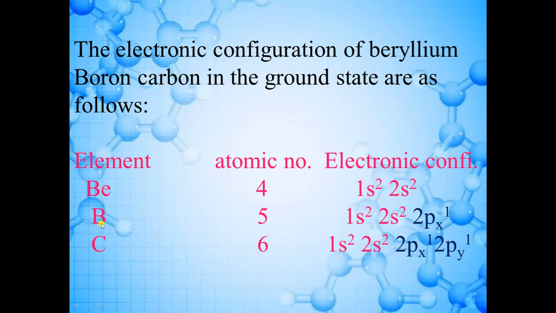In the same way, next element is boron. Atomic number of boron is 5 and electronic configuration is 1s2, 2s2, 2px1. Now, we can write 2p orbital like in this way also, 2px, 2py and 2pz. So in 2px, one electron is present and two electrons can be filled. So it is half-filled atomic orbital. So only one half-filled atomic orbital is present. That means it should form only one bond. So covalency of boron should be 1.